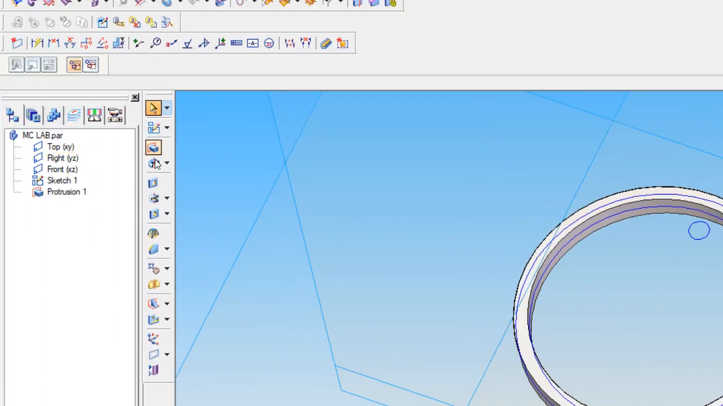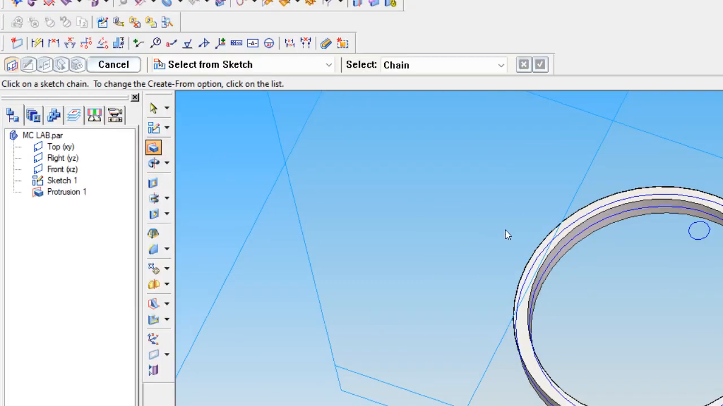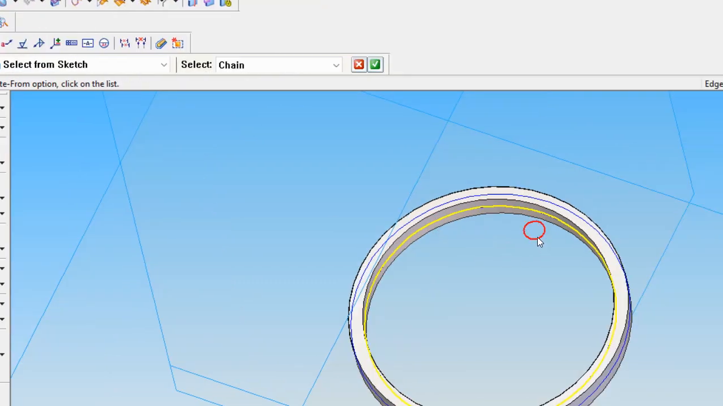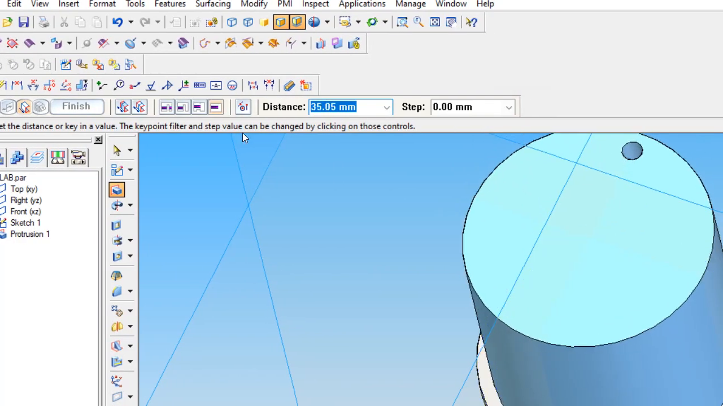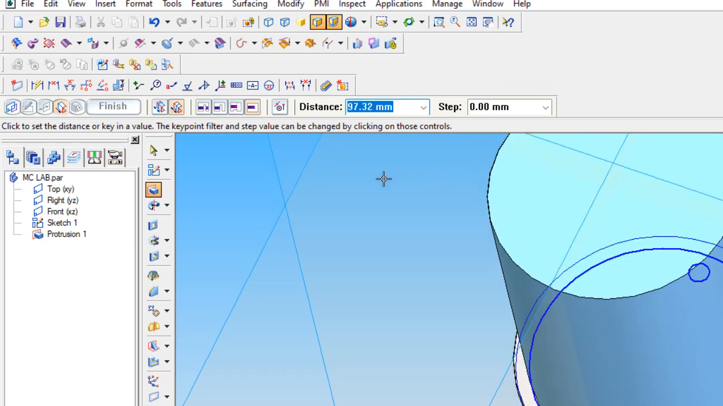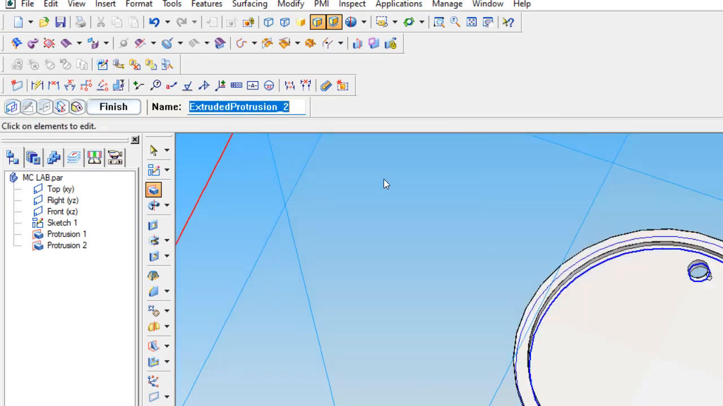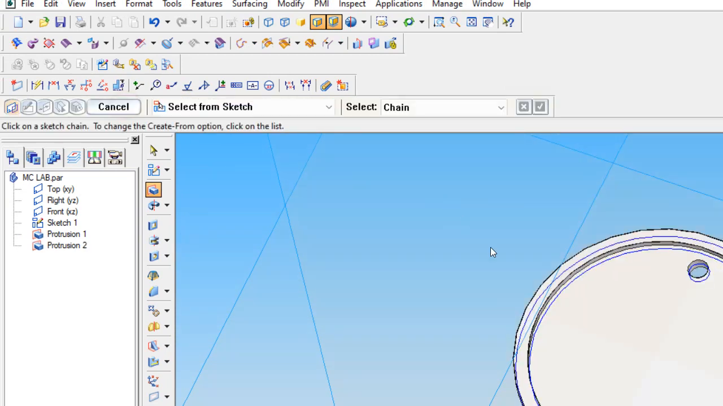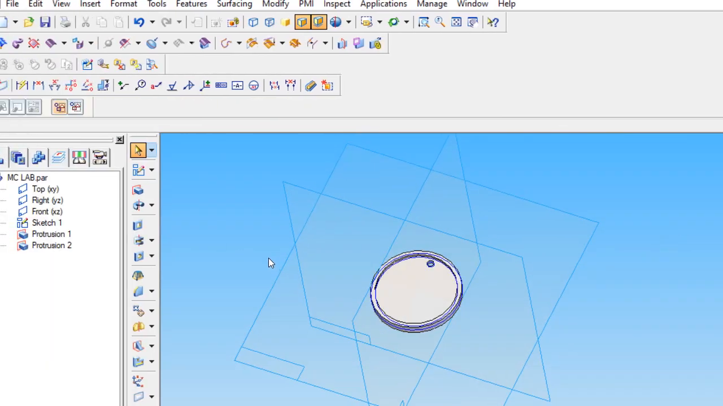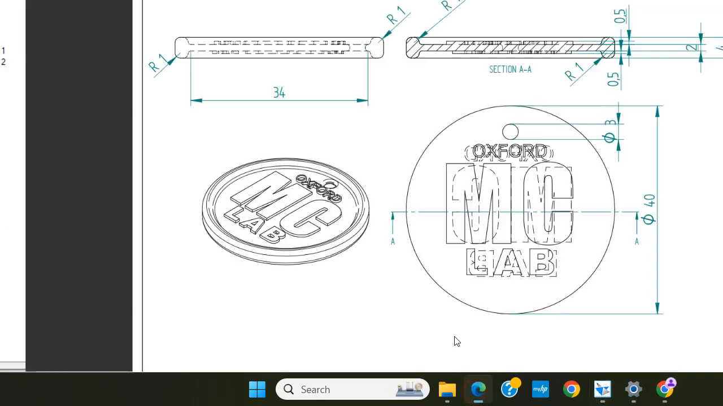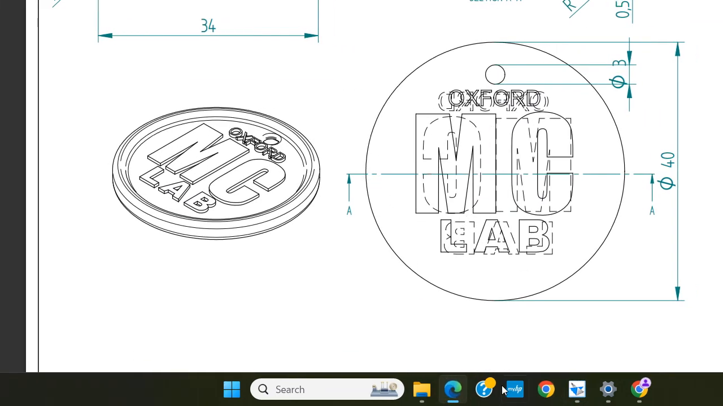We want to make the inside flat surface. Again using the protrusion command, inside one circle and the circle, and click OK. Again symmetric, total dimension of 2 mm, and finish. Here this has been made. From here onwards, only we want to make this MC and lab.